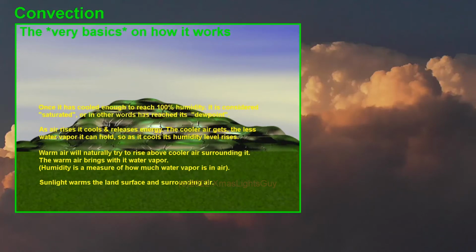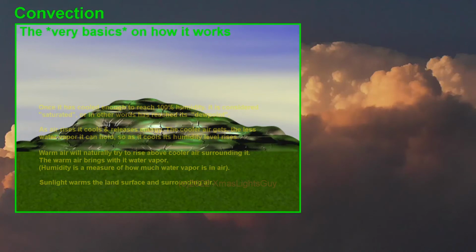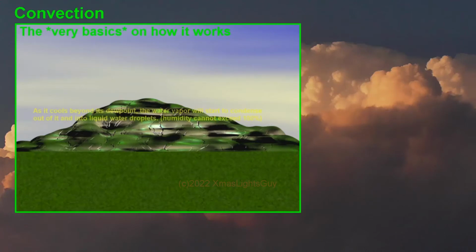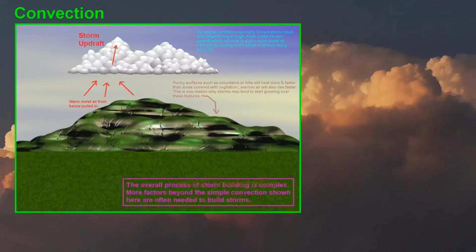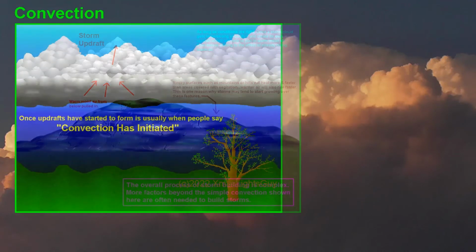Once it has cooled enough to reach 100% humidity, it is considered saturated, or in other words to have reached its dew point. As it cools further beyond this point, the water vapor will start to condense out of it and into liquid water droplets. These tiny droplets along with dust form the clouds you see, and in turn lead to precipitation. This whole process is very complex, and far more than I would be able to go into. An entire video could be done just on this one subject.